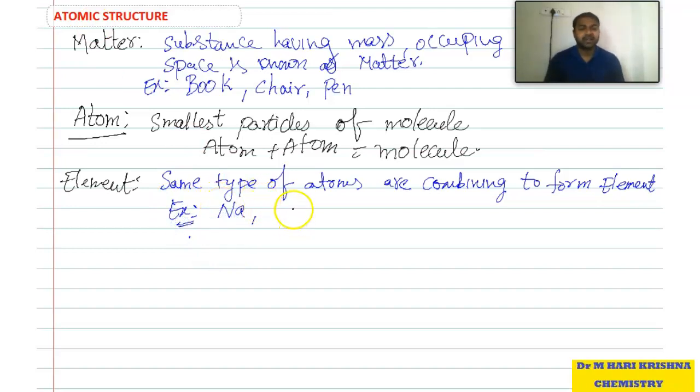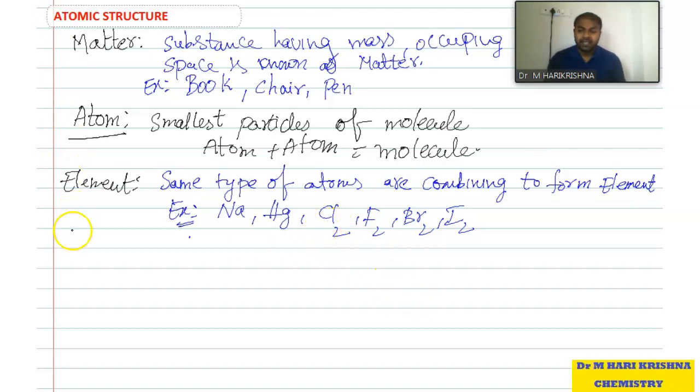It contains sodium atoms. Mercury contains mercury atoms. Similarly, Cl2, F2, Br2, I2. I2 means it contains two iodine atoms. Same type of atoms are combined to form an element.